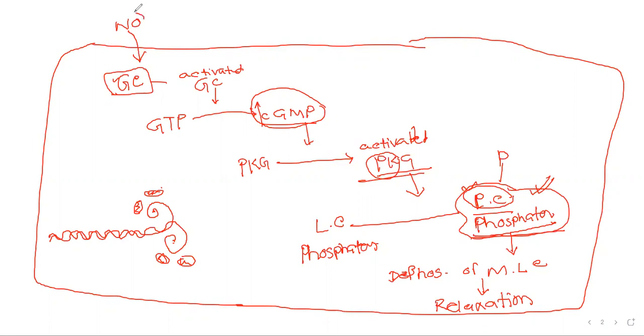So if nitric oxide acts on the smooth muscle of artery or vein, we can see the muscle is relaxing. That means arteries are dilating, veins are dilating. So in a nutshell, we can say nitric oxide can act on both arteries and veins.